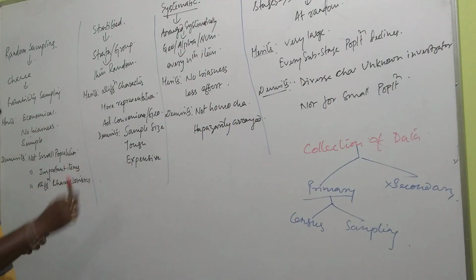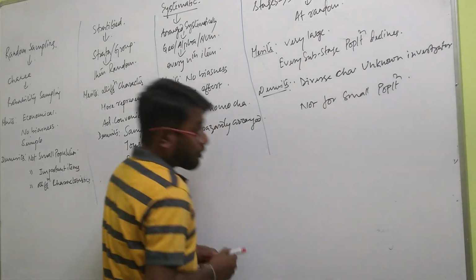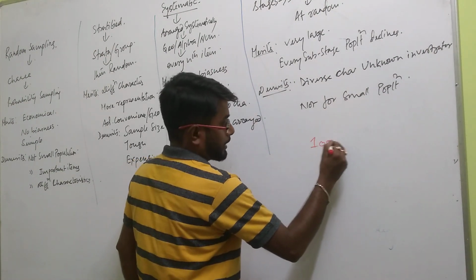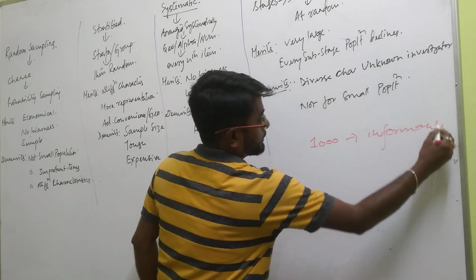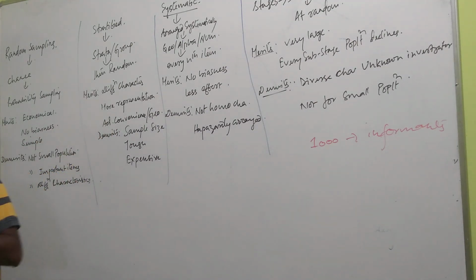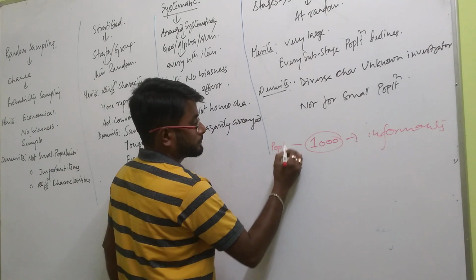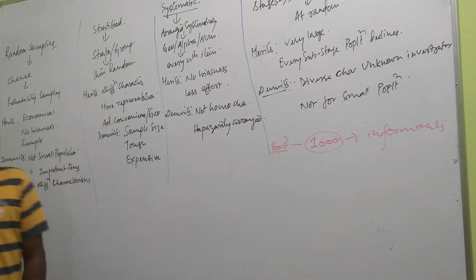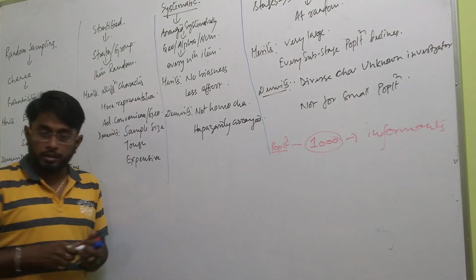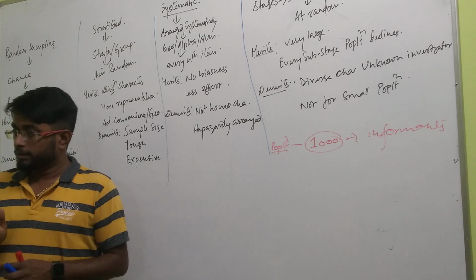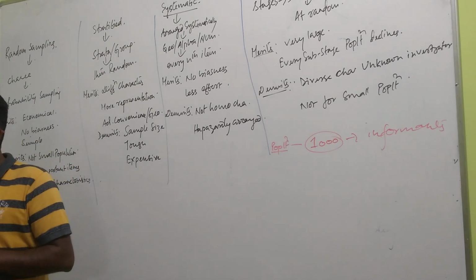Suppose in your field study, there are 1000 informants. What do informants mean? Information providers. So this 1000 in statistics is called population. Now if the investigator studies each and every one of that 1000 population, that is everyone is studied, no one is skipped, that is called census.